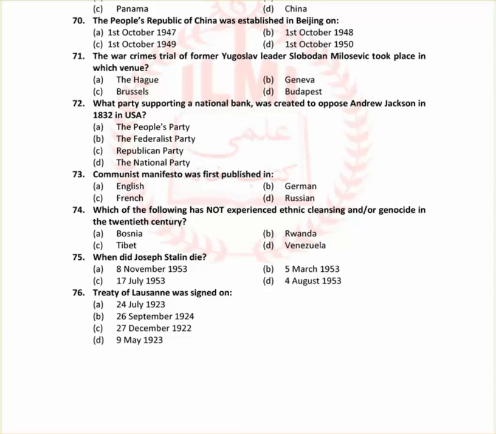Which of the following has not experienced ethnic cleansing or genocide in the 20th century? Option is D, Venezuela. When did Joseph Stalin die? He died on 5th March 1953. B option. Treaty of Lausanne was signed on 24th July 1923.